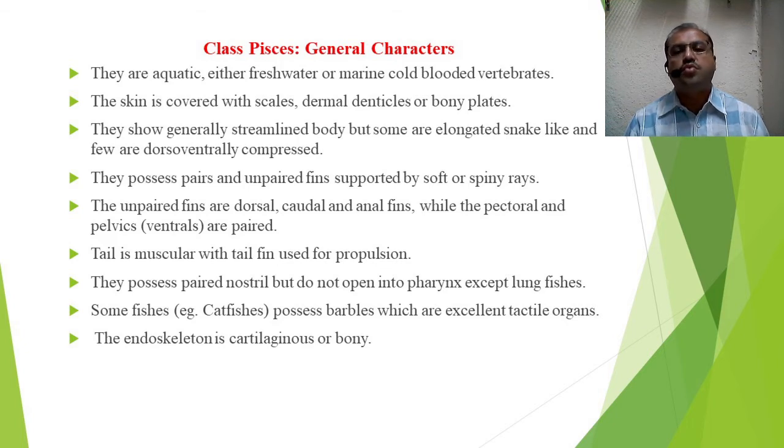So these are 2 types of fins present in fishes. The tail is muscular with a tail fin and used for propulsion. And again there is a variety of this tail fin, the caudal fin, which is present in these Pisces.